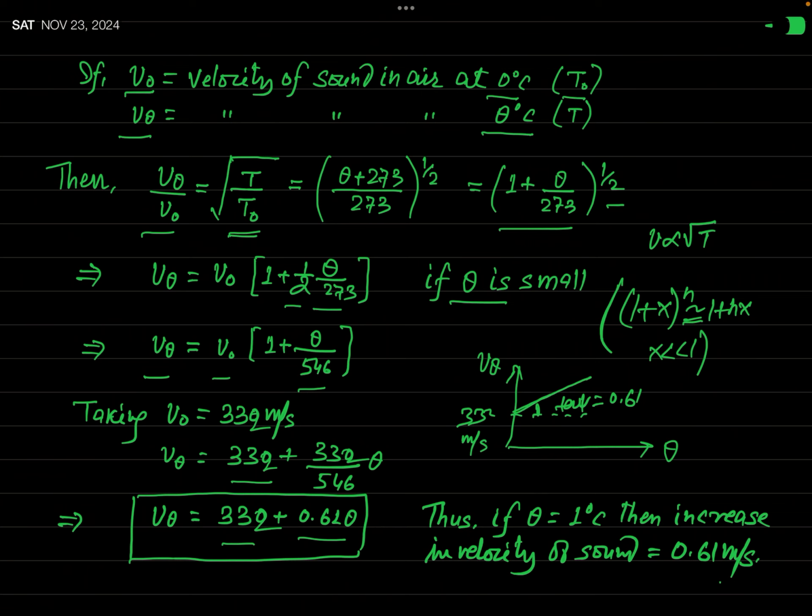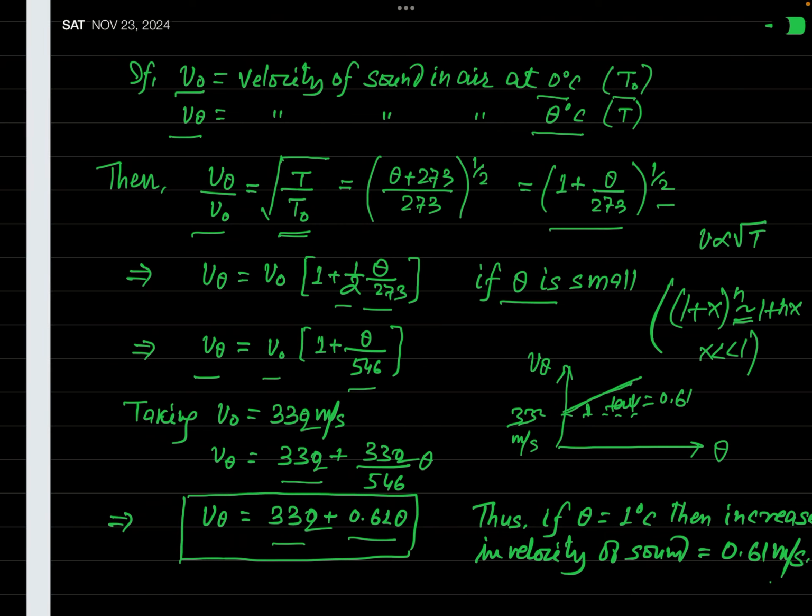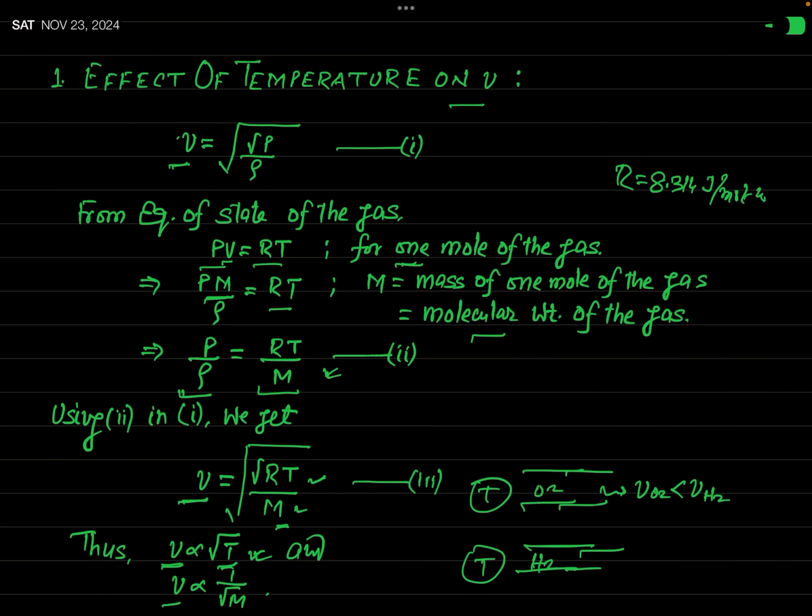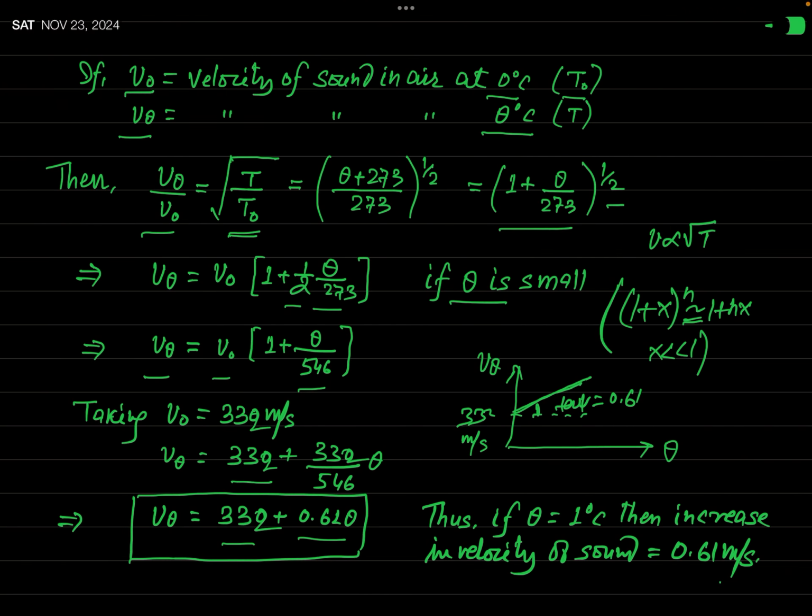Actually, this linear variation will be valid only when theta is very small. For larger value of theta, you can see the general result is that V is a non-linear function of temperature, because V is directly proportional to the square root of T. So, velocity of sound in air increases almost linearly, but only when the change in temperature is small.